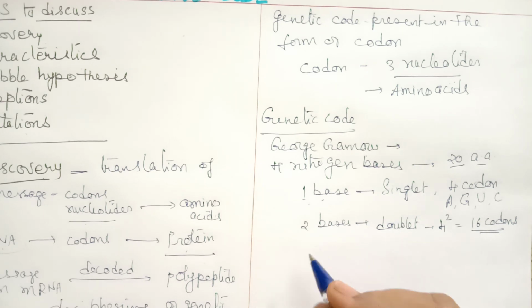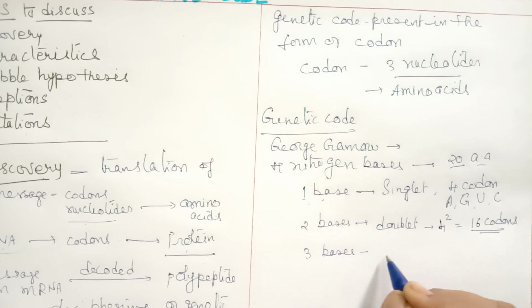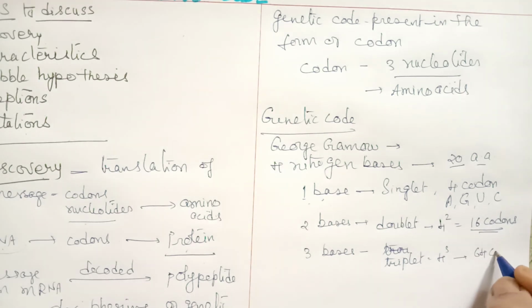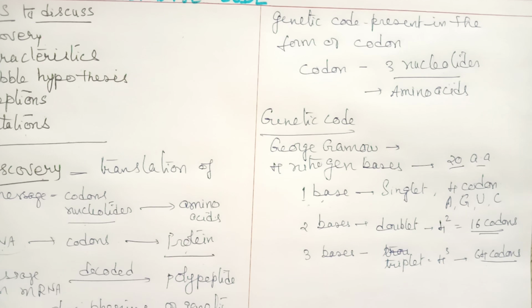So therefore, 3 bases are taken, 3 nucleotides, and now the code is called a triplet code. So it will be 4 into 4 into 4, that will give 64 codons. So these 64 codons are sufficient for all the 20 amino acids.